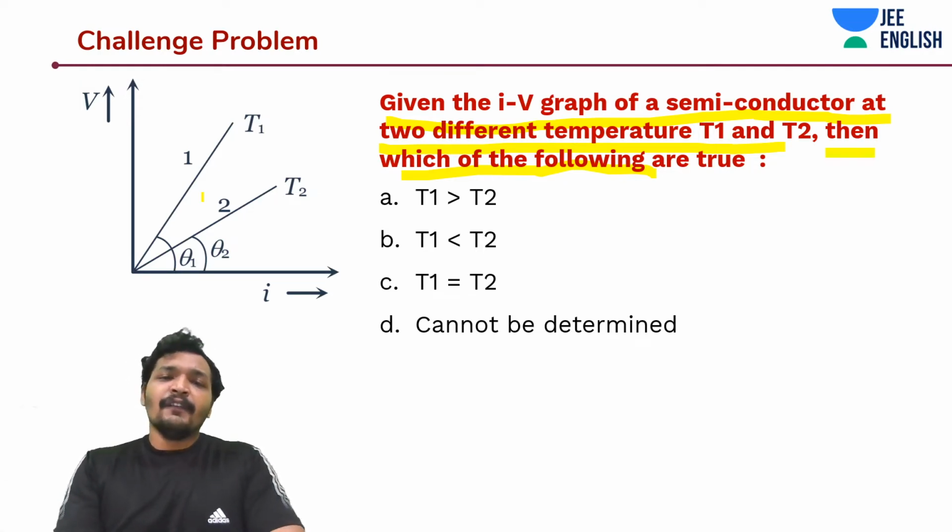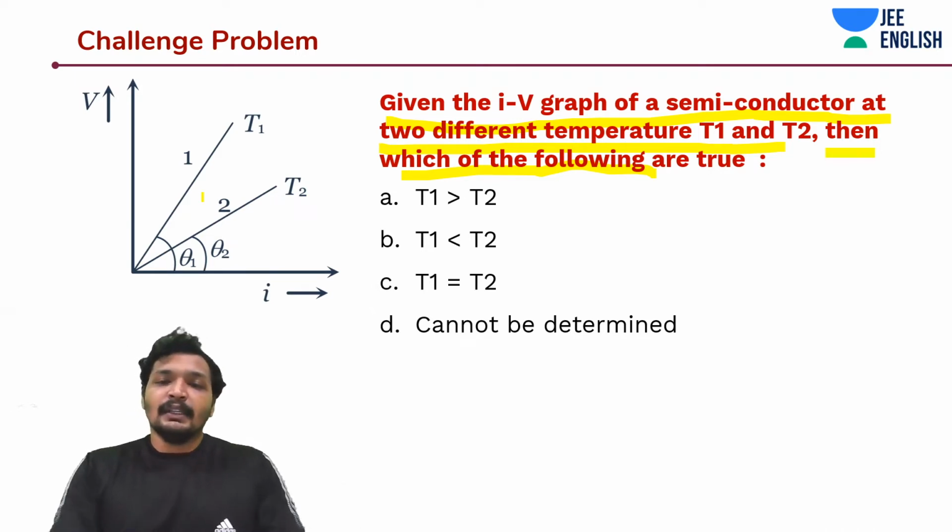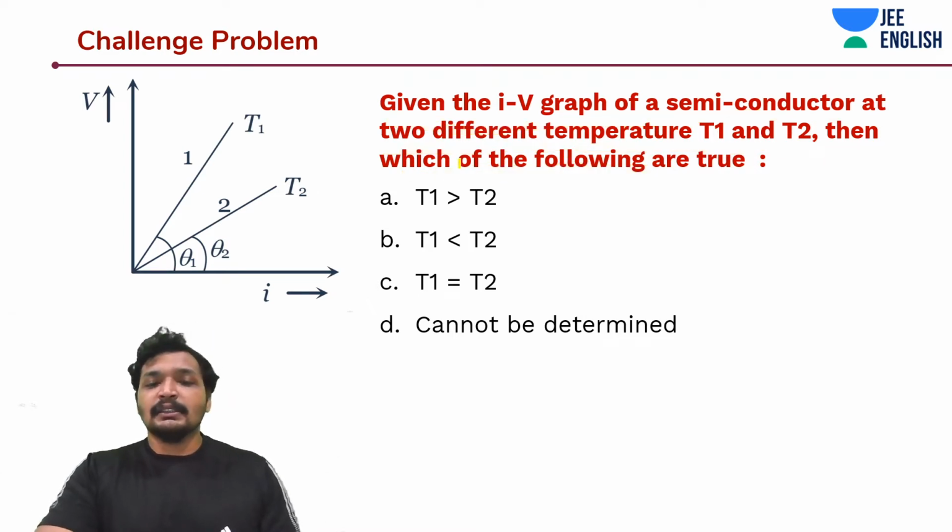The one with more slope, that is T1, has more resistance. But for a semiconductor, more resistance means lesser temperature. At higher temperature, it has lesser resistance. That means in this case, T2 is greater than T1, because we are talking about semiconductors.